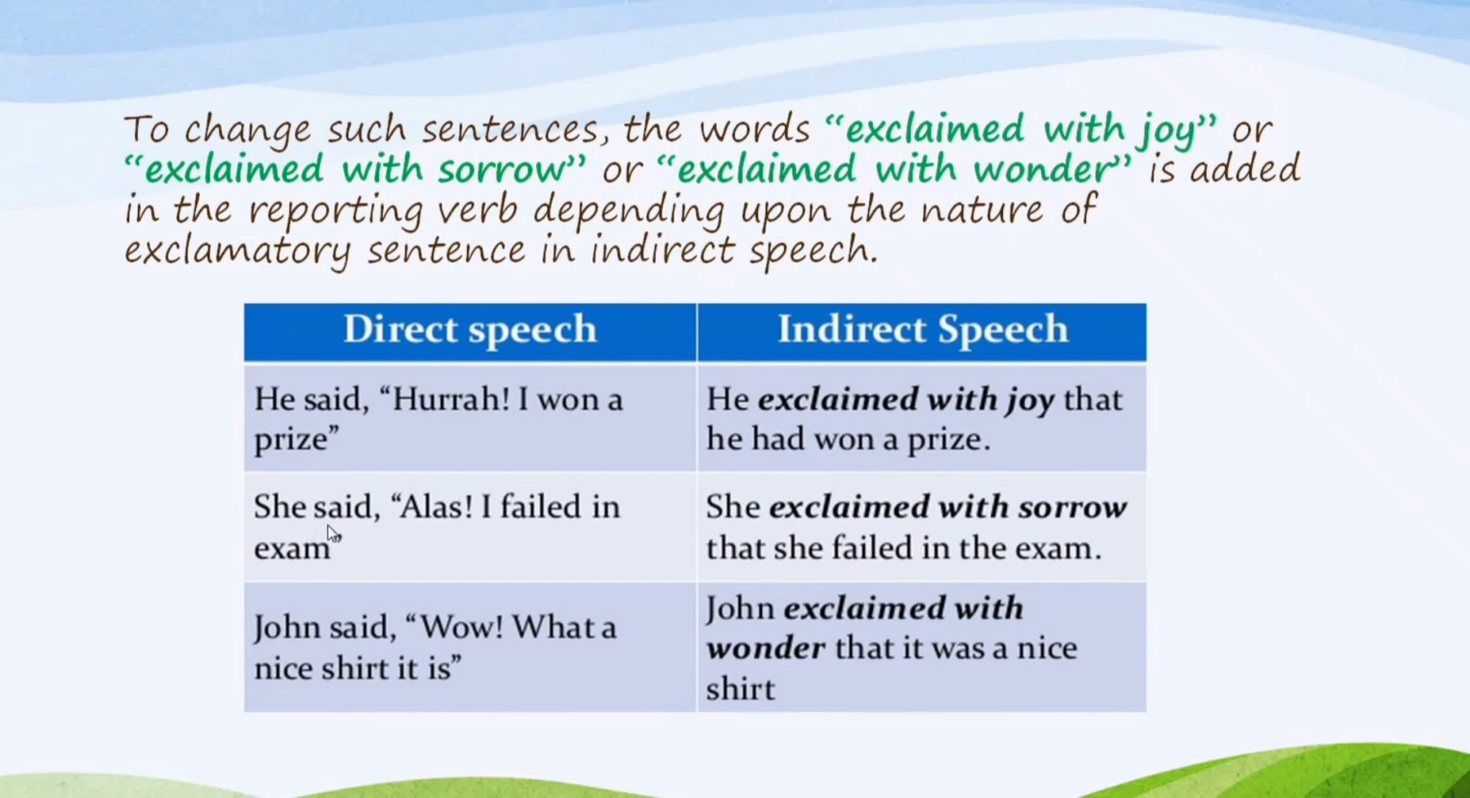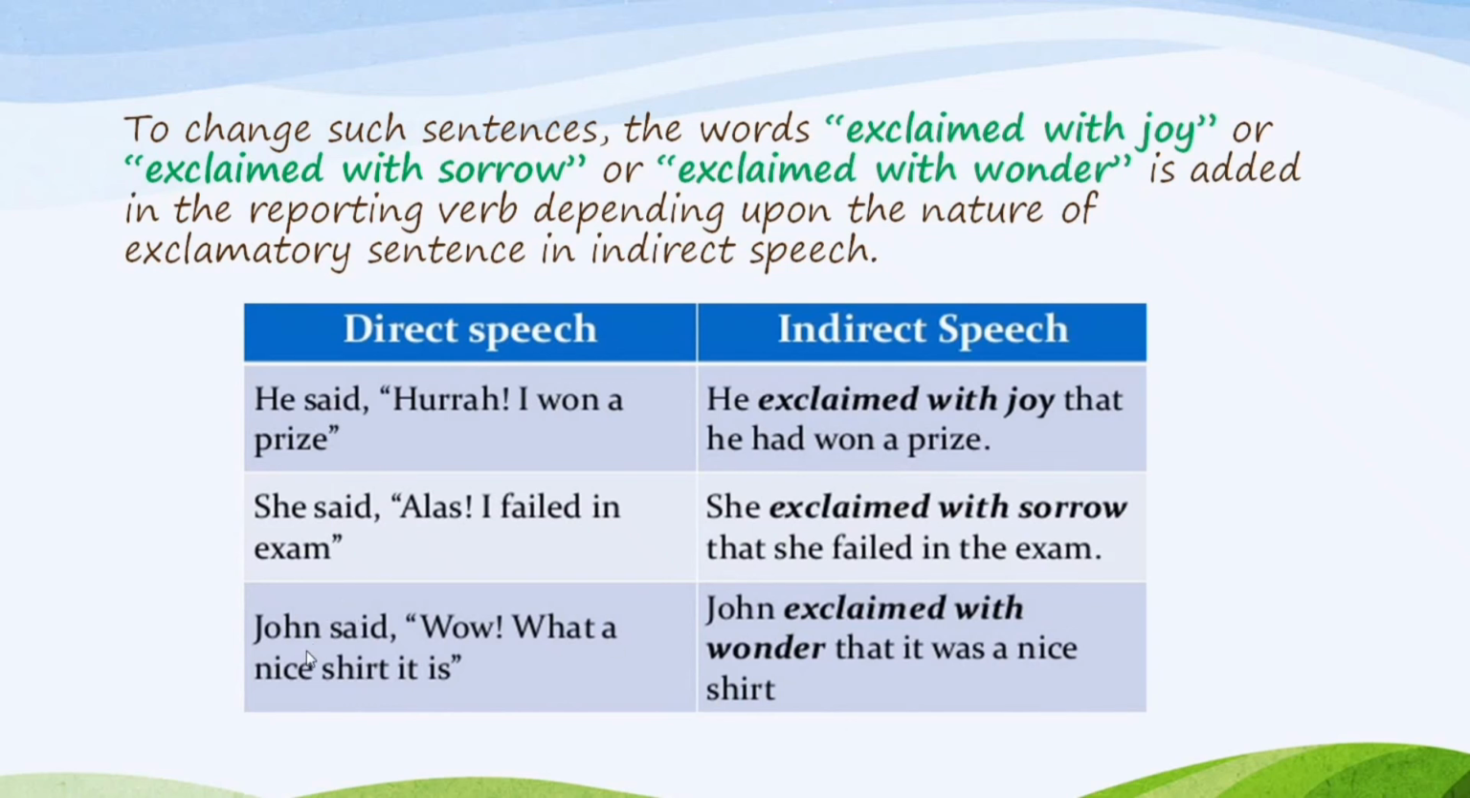Second example is, she said, alas, I failed an exam. Now this sentence is showing us the state of sorrow. So when it is converted into indirect speech, it would become, she exclaimed with sorrow that she had failed an exam. Now the word alas is replaced by exclaimed with sorrow.